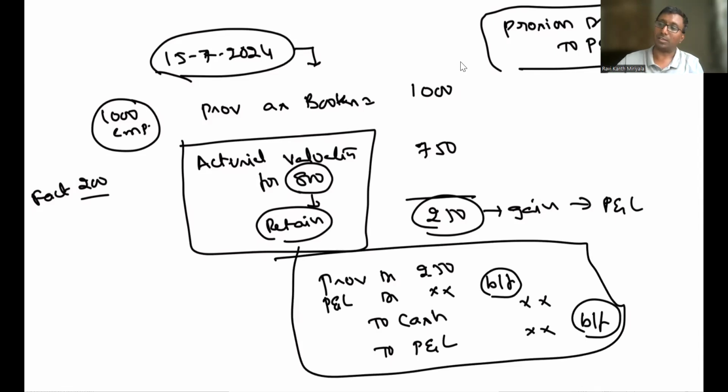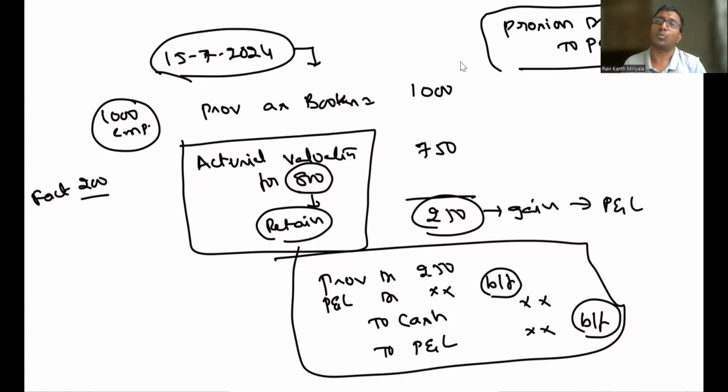The important point here should be noted by all of you. Whenever you are making a settlement or doing a curtailment, on the date of curtailment or the date of settlement, you are supposed to go and get a fresh actuarial report for the remaining guys who are going to continue as employees. Then, what is already there in the books as provision? What should be there for the remaining employees, that much we will keep here.